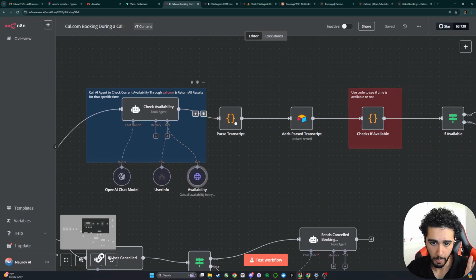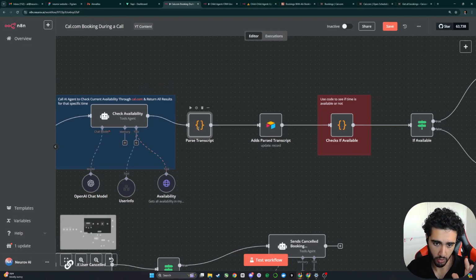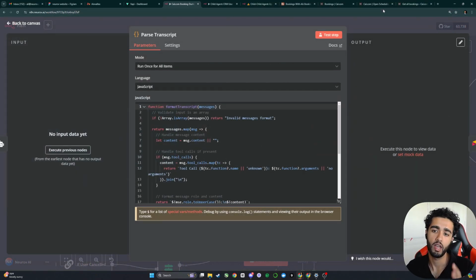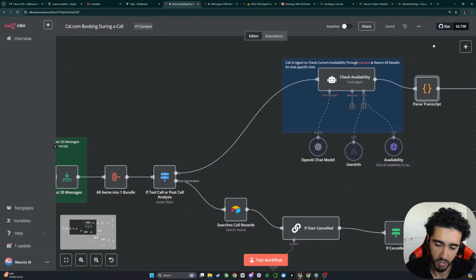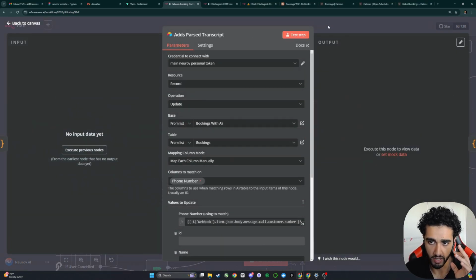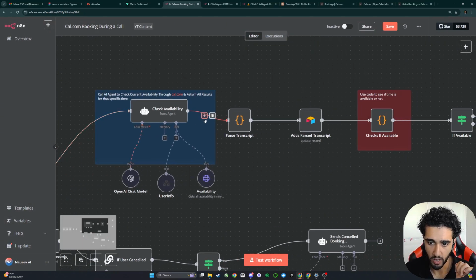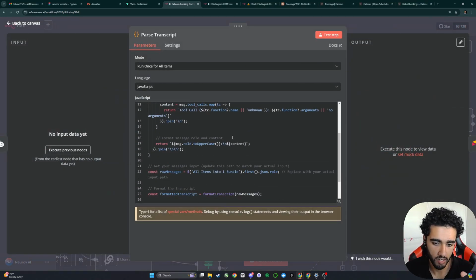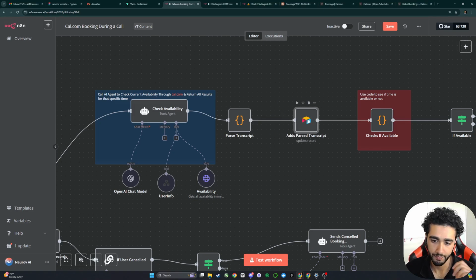Once we do that, I'm going to come back to this child agent node in a second. But once we do that, we pass the transcript. And the reason why we pass the transcript is because I've noticed, basically from this configuration, Airtable doesn't like the way that the transcript is passed in this node. So we have to do a bit more passing in markdown format to make sure that the transcript is readable inside of an Airtable. Then we add our transcript to Airtable. We choose Airtable because that's just our CRM, but of course you can make this whatever you want.